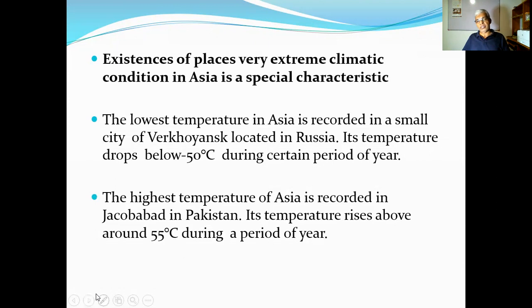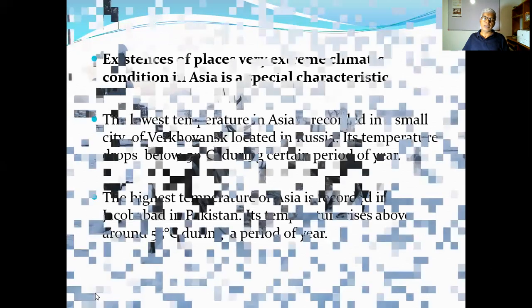Then the highest temperature of Asia is recorded in Jacobabad in Pakistan. The temperature rises above 55 degrees Celsius during a period of the year, especially during the summer. That is the opposite of it.